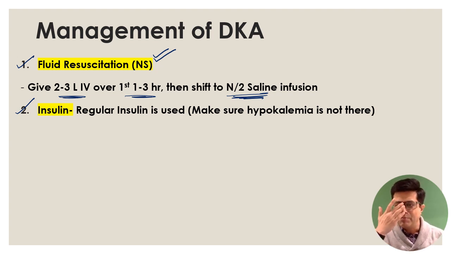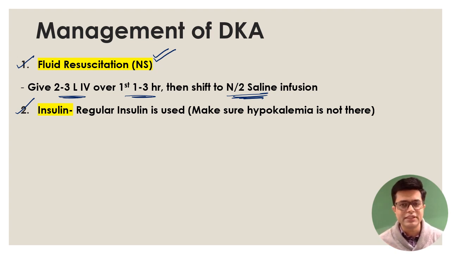There is a problem. Many patients presenting with diabetic ketoacidosis are found to already have low body potassium. And you know from pharmacology and other aspects of medicine that when you give insulin, insulin causes the inward movement of potassium into the cell. So if there is already hypokalemia, that can get worsened and the patient can develop arrhythmia. So it is very important to get a serum potassium level done. If serum potassium is immediately not possible, get an ECG done, and in the ECG, watch out for any ECG changes of hypokalemia.